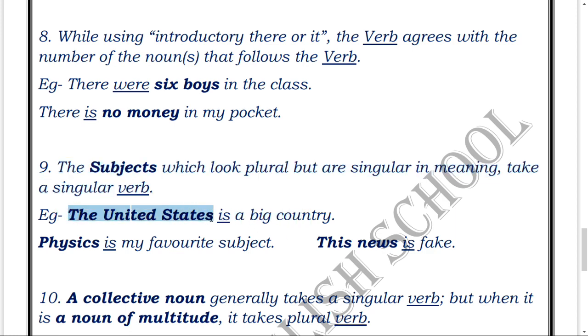People get confused that this word is plural, but it is not, isn't it? So "is", a singular verb, is being used. Likewise, "Physics is my favorite subject." Physics is also a plural-looking word, but actually this is a singular one. So likewise, the verb has to agree with the singular subject.